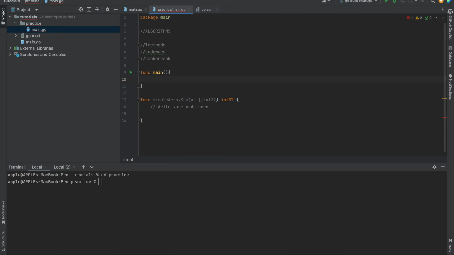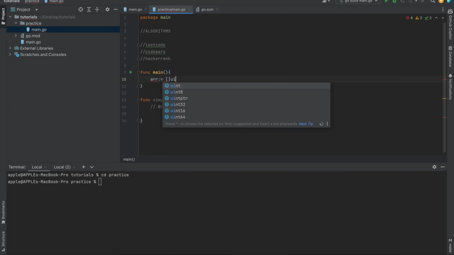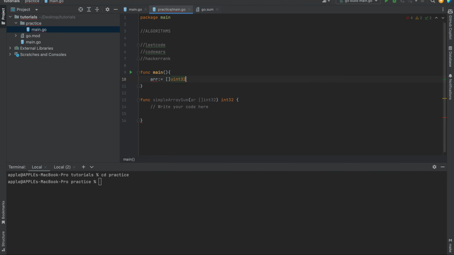You might want to have a sample array that you can actually use to test the code. I'm sure you already know how to initialize an array and slice. If you don't, please check my previous video.